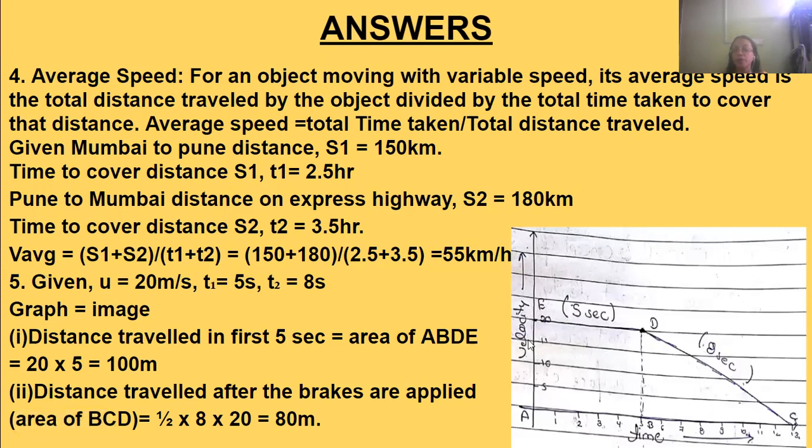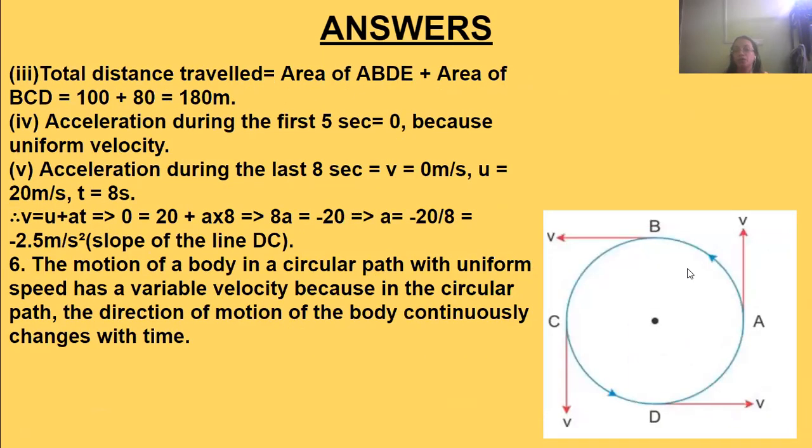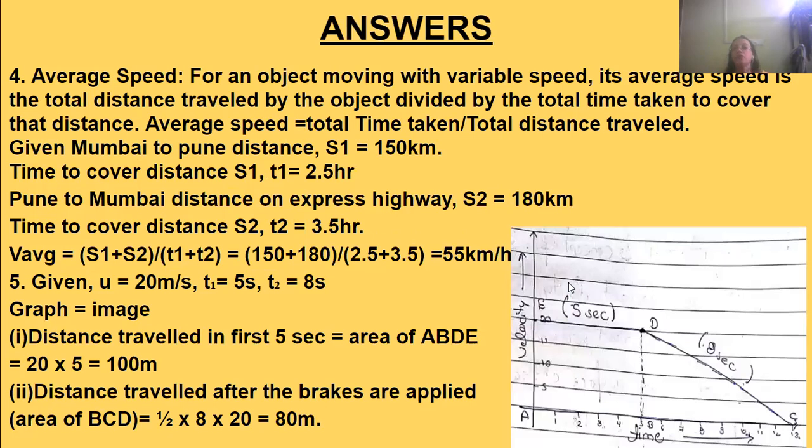So what will be the average velocity? Average velocity will be S1 plus S2, where S1 is the first distance from Mumbai to Pune and S2 is from Pune to Mumbai, the return journey.